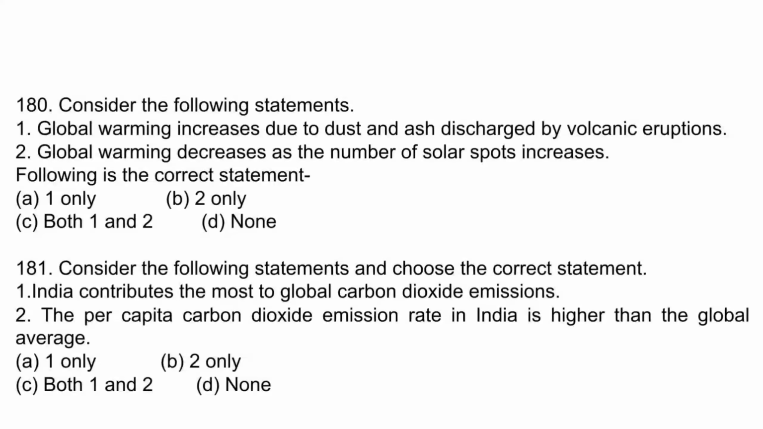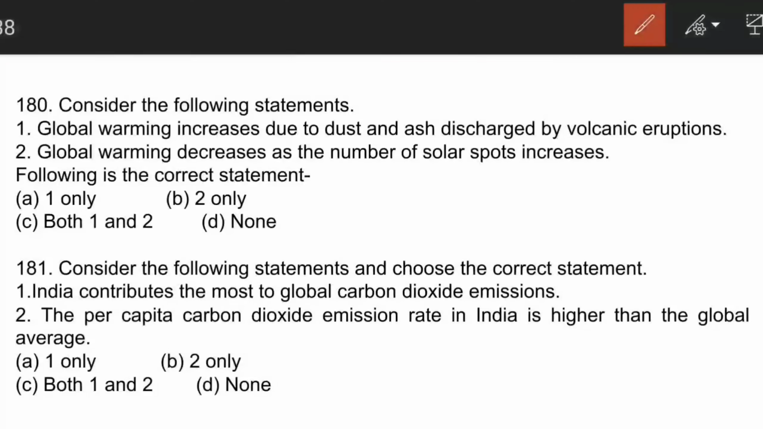The next question is, global warming increases due to dust and ash discharged by volcanic eruption. The next point is, global warming decreases as the number of solar spots increases. So what do you think? Here B is the correct answer. Global warming decreases due to the release of volcanic ash. It helps in cooling of the environment. And the next statement is absolutely correct. If solar spots, also known as sunspots, increase, then global warming decreases because the sun becomes cooler.